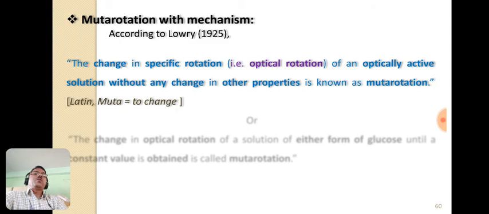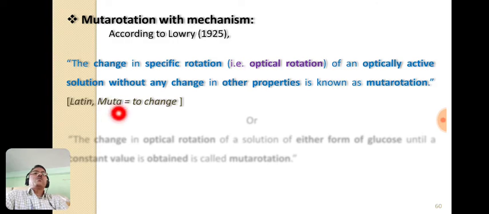So in mutarotation, there is only a change in the optical rotation or optical property, and there is no change in the other properties, they remain as they are. This particular phenomenon is known as mutarotation. So mutarotation is the phenomenon or process in which the specific rotation of an optically active solution changes without any change in other properties.